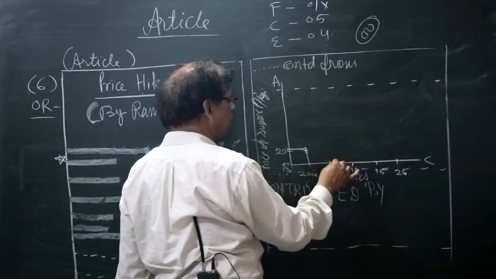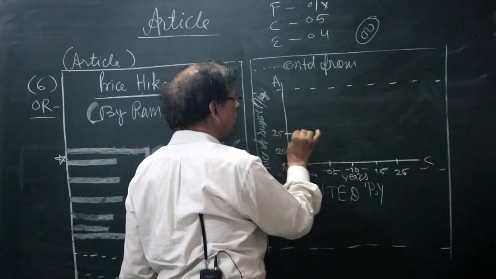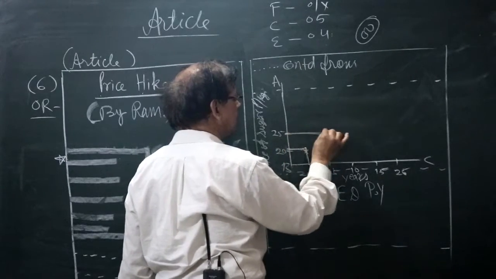And in 2005, it was being sold at the cost of 25 rupees per kg.